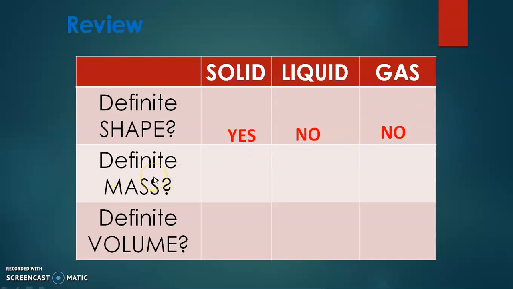Now second is the mass. The solid has definite mass, the liquid also has definite mass, and gas also has definite mass. Volume: solid has definite volume, liquid has definite volume, and gas does not have definite volume. So these are the properties of solid, liquid and gases.